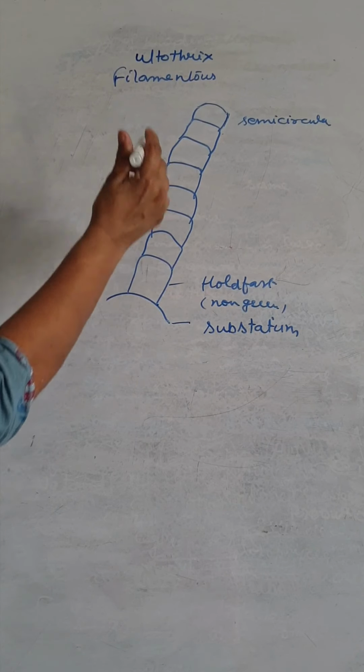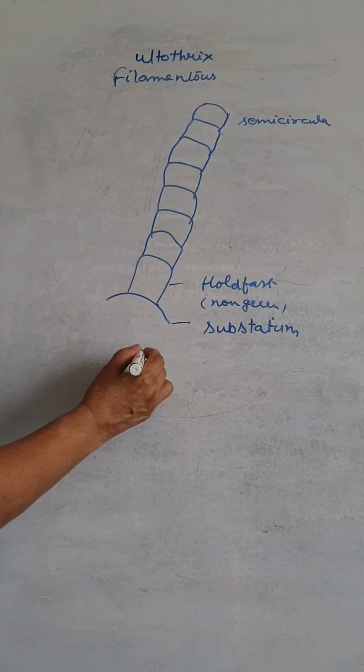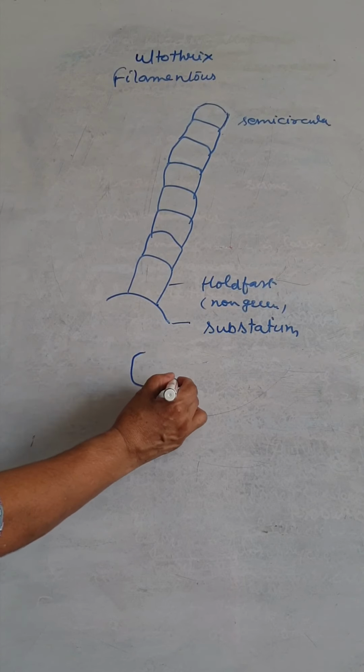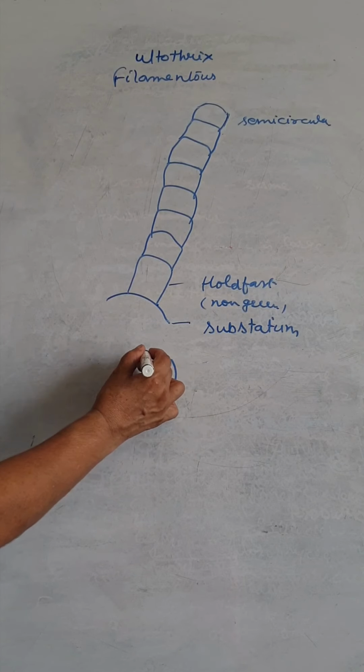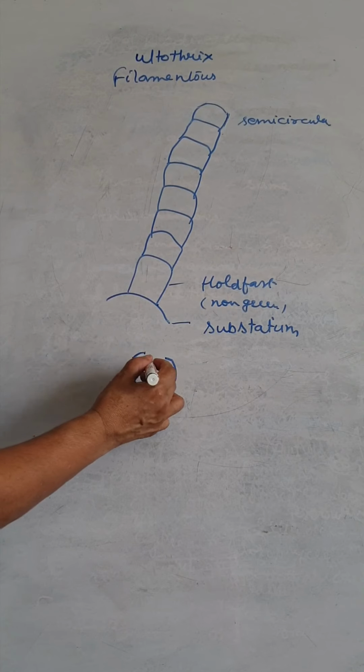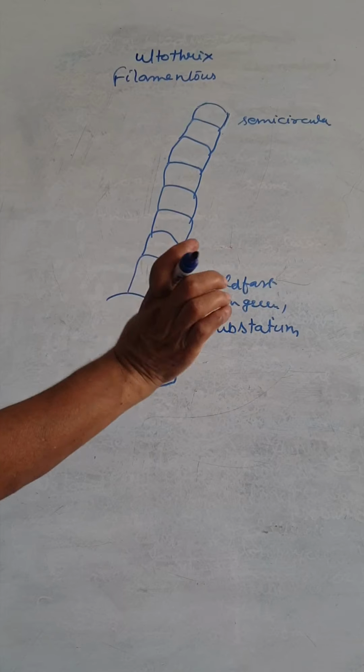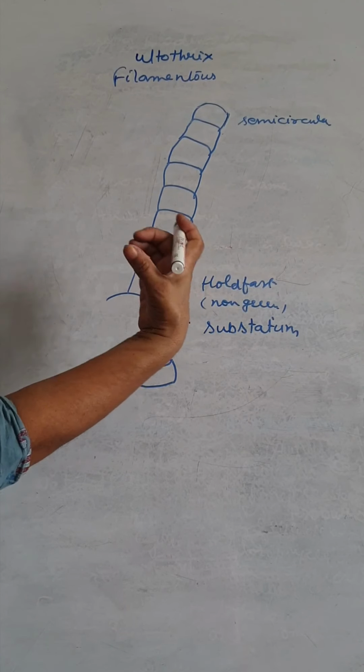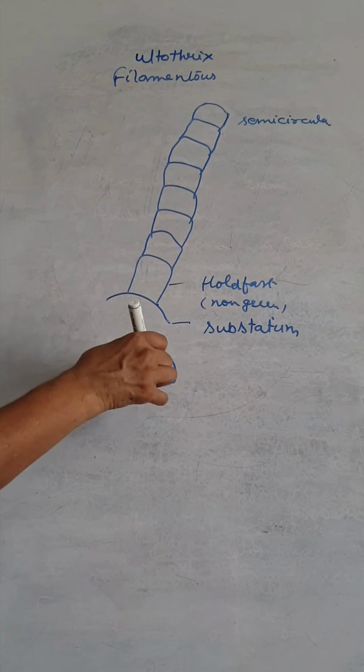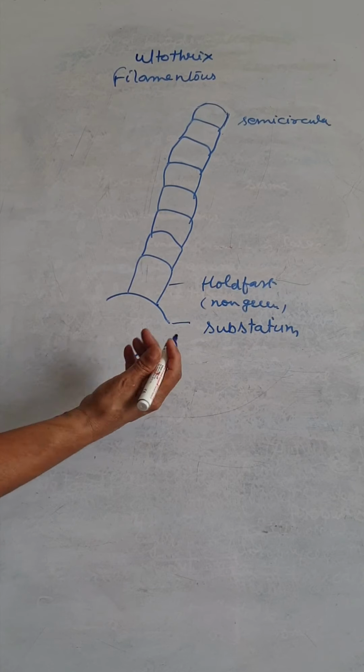The chloroplast is found C-shaped, like this, and within it the nucleus is there.